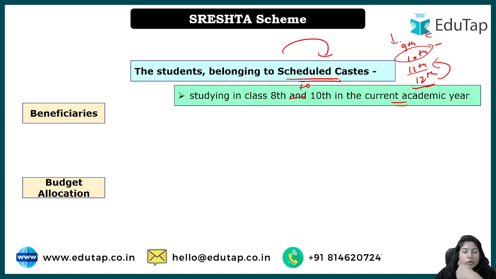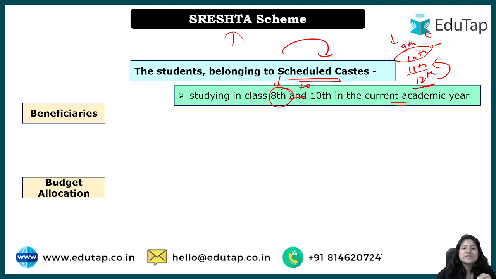Now if I want to enroll myself for 9th standard and I am giving an entrance exam for it, of course the current academic year of mine will be what? It will be 8th class, right? Because I am in 8th class, because these things take time, I'll be giving the entrance examination for the Shrestha scheme so that I can get the benefit in 9th standard, right?